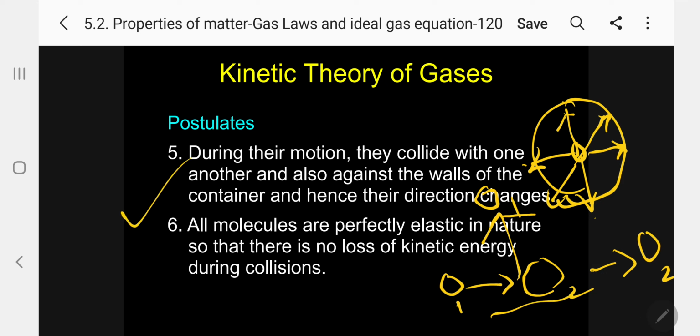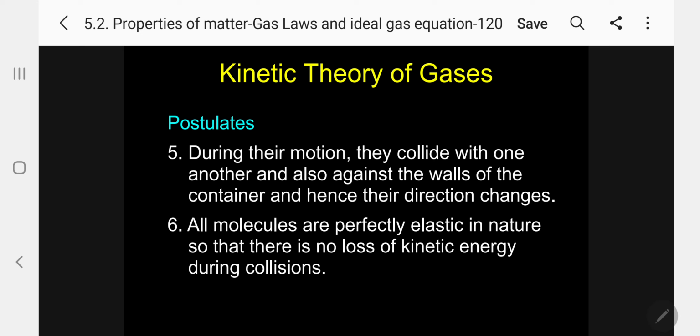Let me come to the 6th one. Postulate 6. All molecules are perfectly elastic in nature. Most important, please follow. Perfectly elastic in nature, so that there is no loss of kinetic energy during collision.